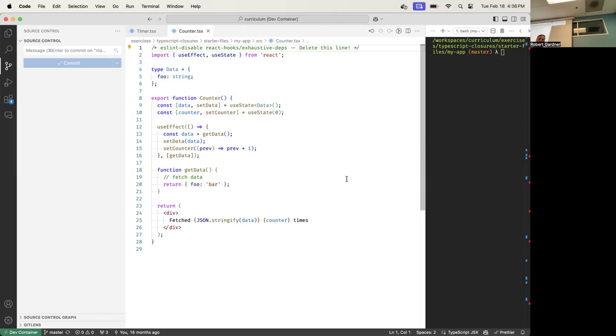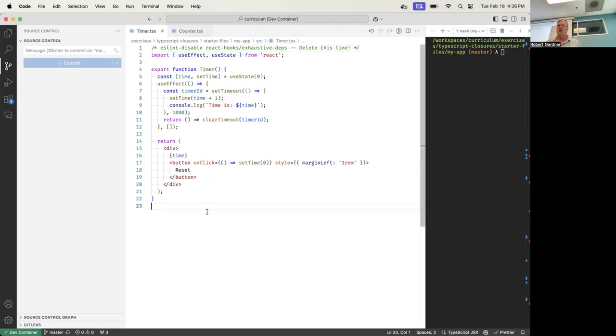Now let's go back to the timer, and let's figure out our dependencies. So the rule for a dependency array in React is that everything that goes in the backpack of the effect function also goes in the dependency array. If it is a dependency here, it goes in the dependency array. So there's a bug here.